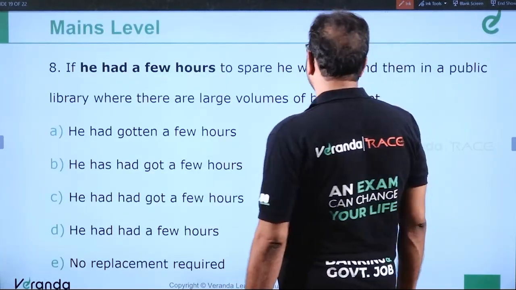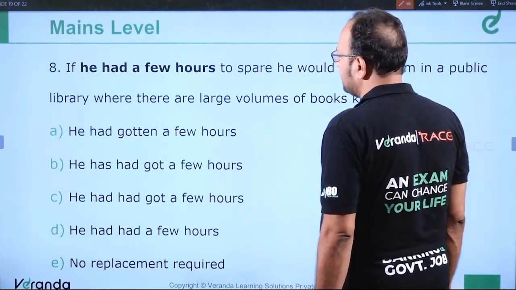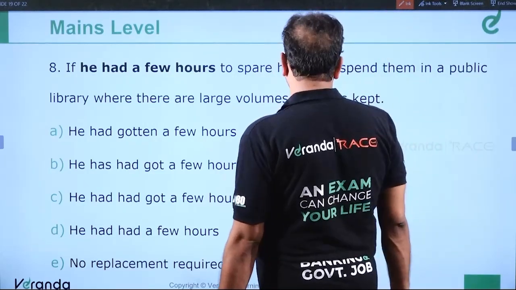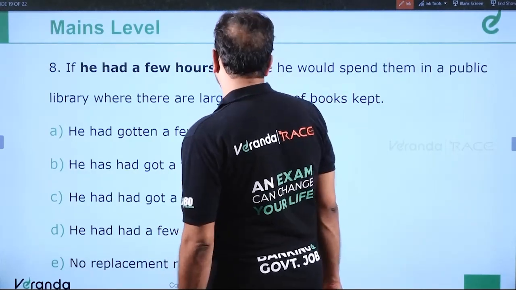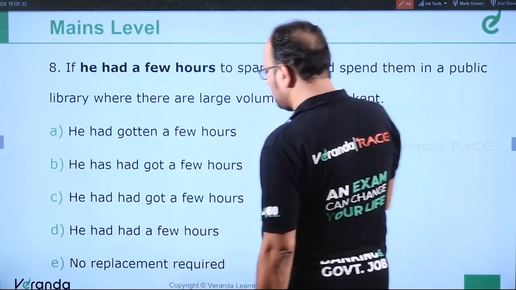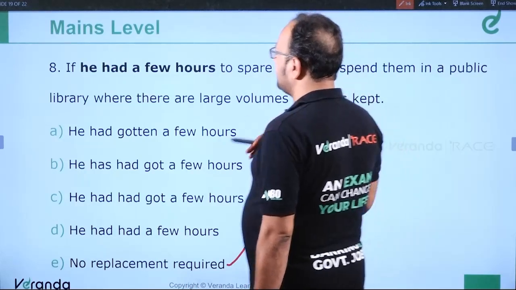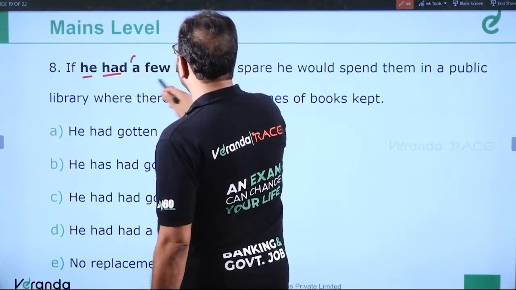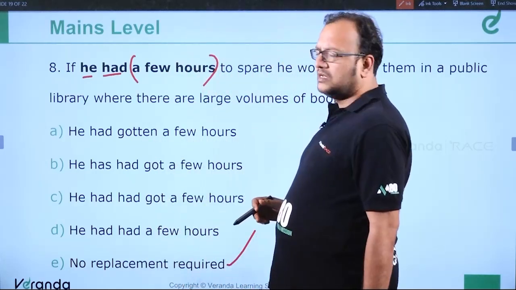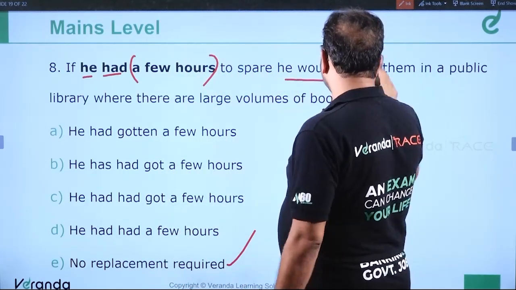If he had a few hours to spare, he would spend them in a public library where there are large volumes of books kept. There's no replacement required. I'll tell you why. It's a special structure: if plus subject plus simple past, plus subject plus would plus V1.